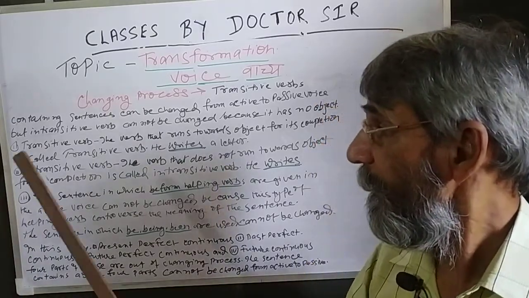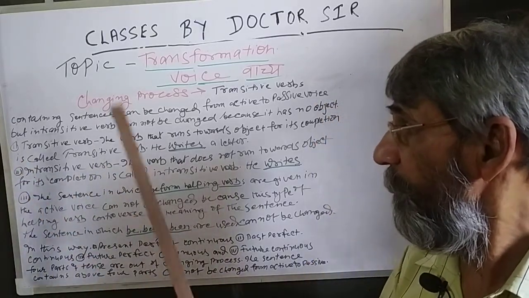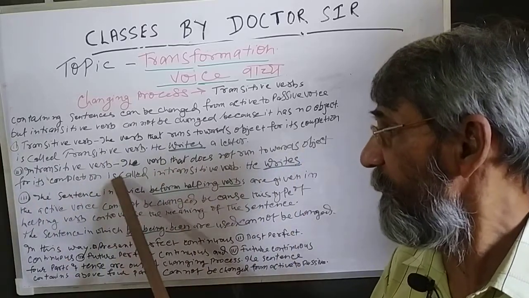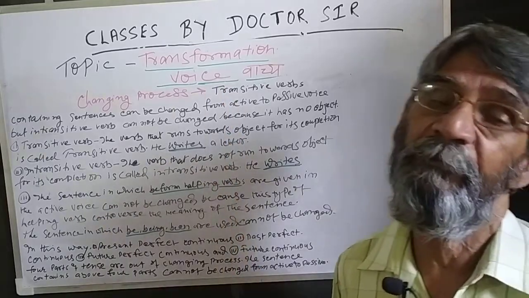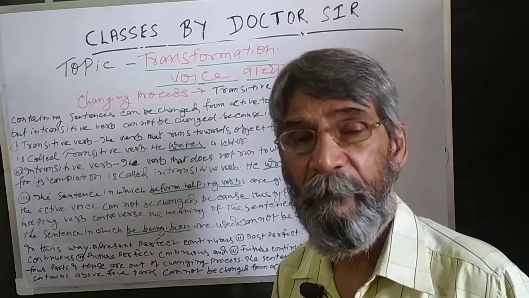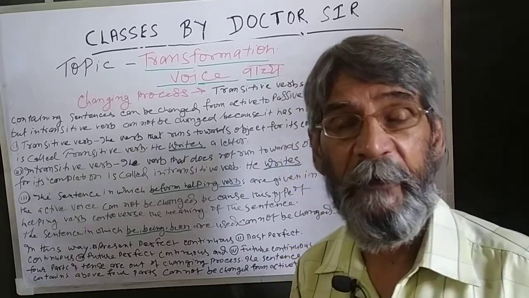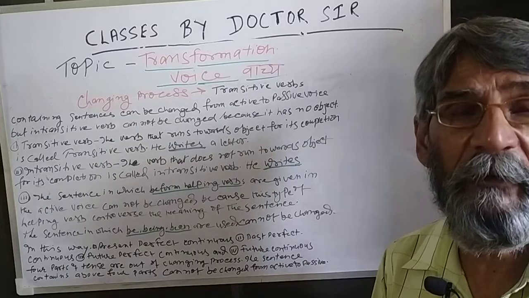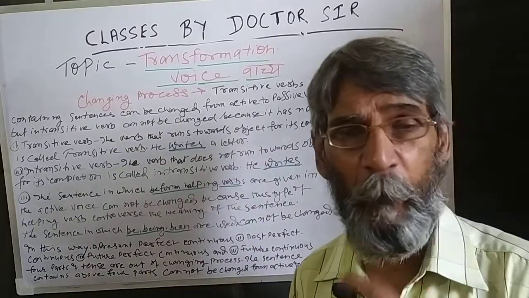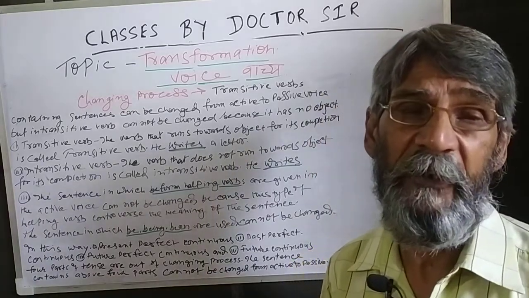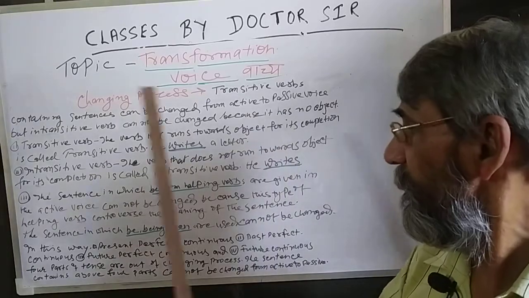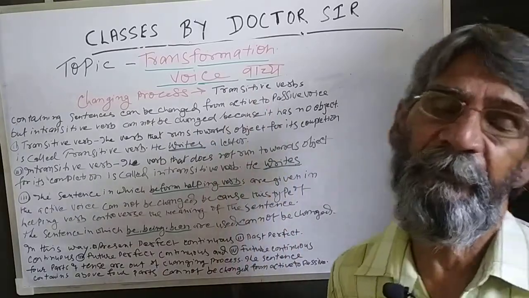But in an intransitive verb, the verb that does not run towards the object for its completion is called an intransitive verb. An intransitive verb does not want an object, and the completion of the sentence, the fulfillment of the sense, is completed without an object, as in he writes.